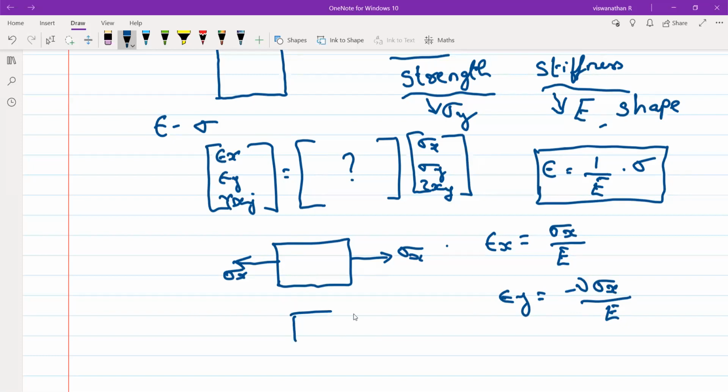Suppose you take another case where you apply the load like this, sigma y. What will epsilon y be equal to? Sigma y by E. Okay, what will be epsilon x?